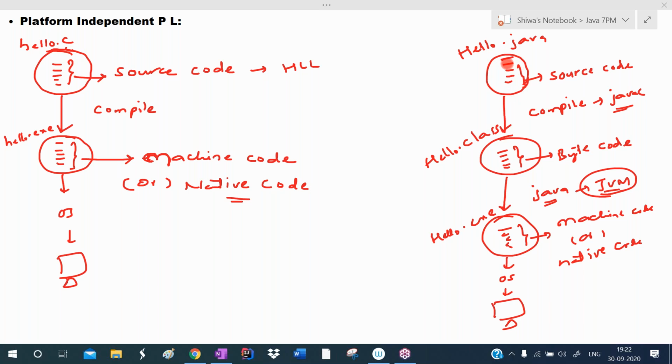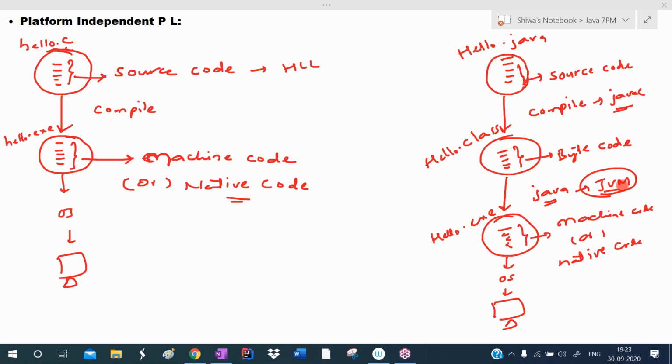What is the execution process of a Java program? Here we are writing a Java program. This code is called source code. We compile this program by using the javac command. After compilation, it will generate bytecode. No one can understand this bytecode; it is secured. No one can understand it except the JVM. Only the JVM can understand this code.